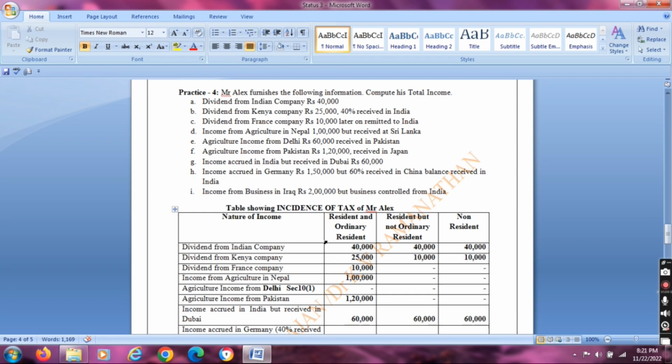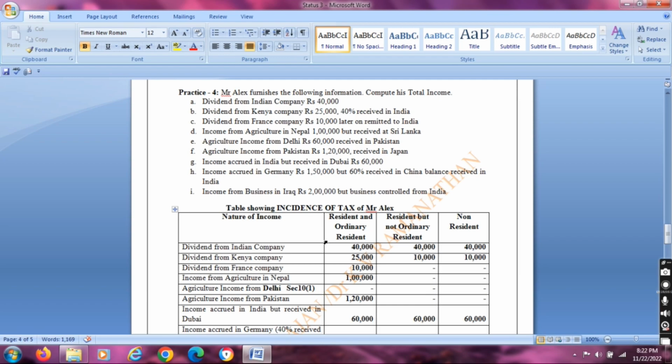Next one, dividend from France company, 10,000, later on remitted, later on received, we should ignore that. During the current year, dividend from France company for 10,000 was taxable only in the hands of resident and ordinary resident.